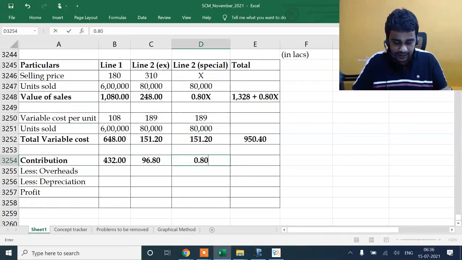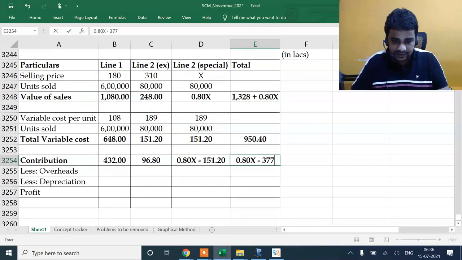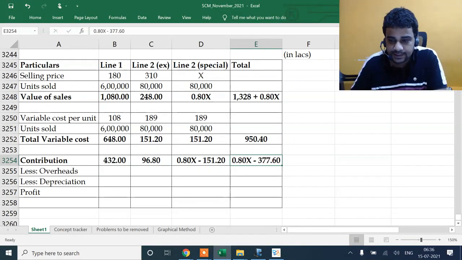Contribution here is going to be 0.80x minus 151.20 minus 151.20, and this is 0.80x minus 377.60. Any doubts till this? 0.80x minus 377.6.